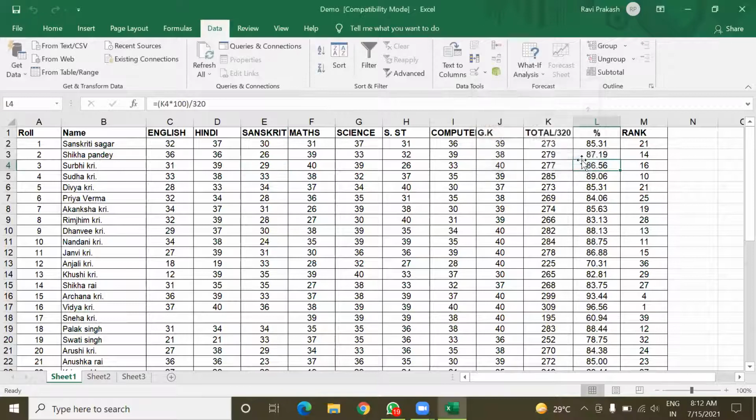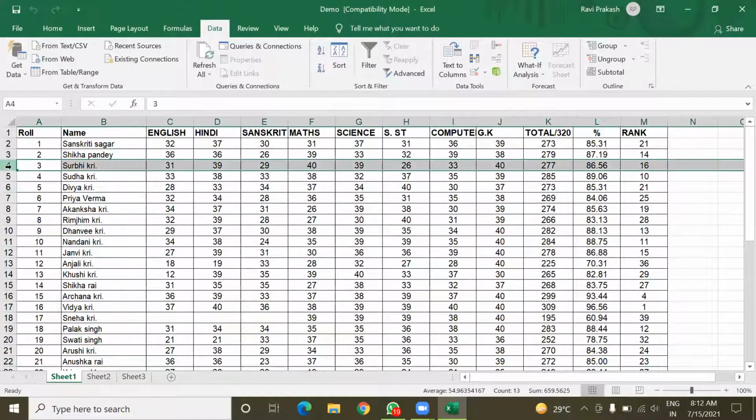Listen. Before giving these values, first you should understand what we are going to do here. Just take this example of Surabhi Kumari, roll number 3. Her percentage marks is 86.56. Now I want to know what her marks in the Sanskrit subject should be so that her total percentage marks become 90%.